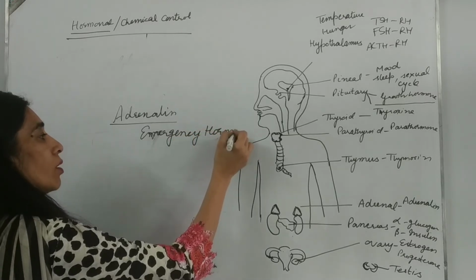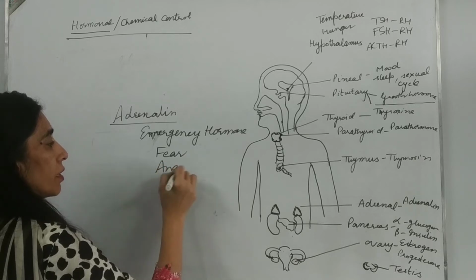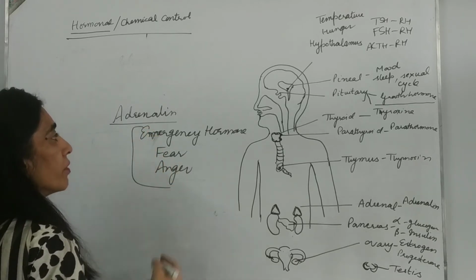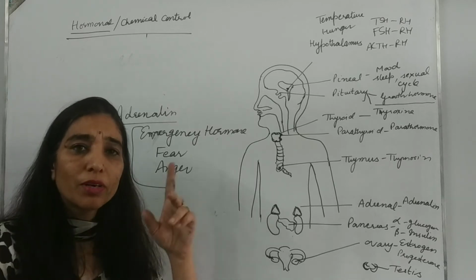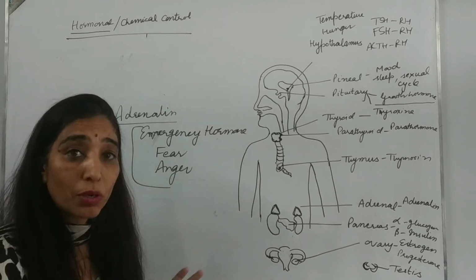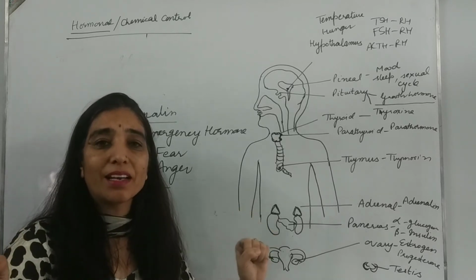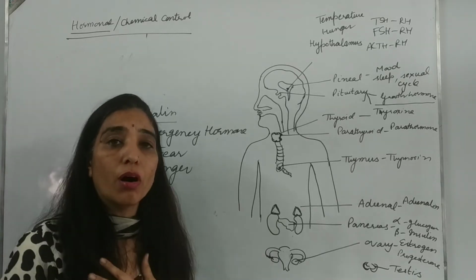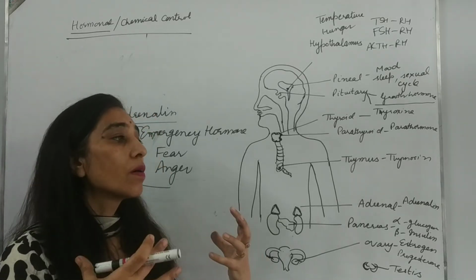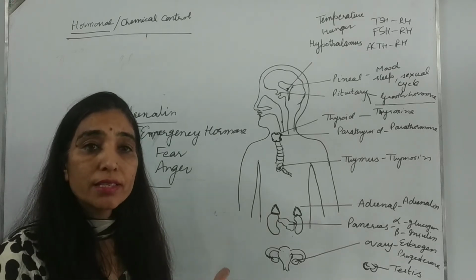Now this emergency hormone is released in case of fear, anger, etc. Now what happens when adrenaline is released? Just imagine your condition when last time you sat on the roller coaster and you were yelling, screaming loud, but still you were enjoying because there was an adrenaline rush in the body. Your heartbeat increased a lot, your sweat glands become active, then your rate of breathing increases.